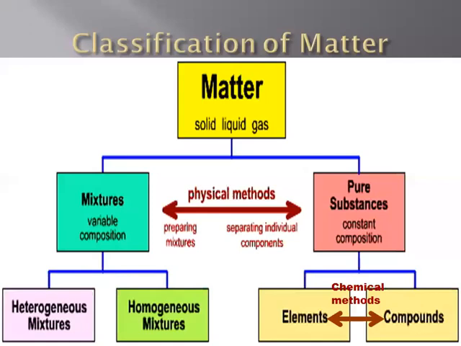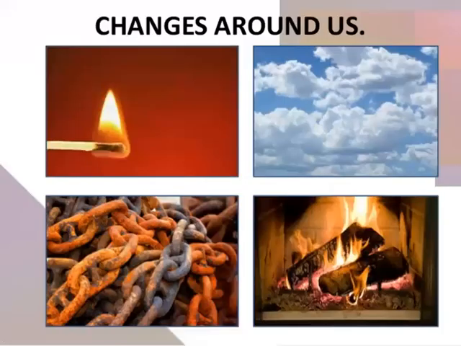These substances, that is, elements, compounds, and mixtures, are formed by different methods. These are formed as a result of changes around us. Some of these changes can be slow or fast, desirable or undesirable, reversible or irreversible, as well as physical or chemical. Today we will discuss physical and chemical changes.